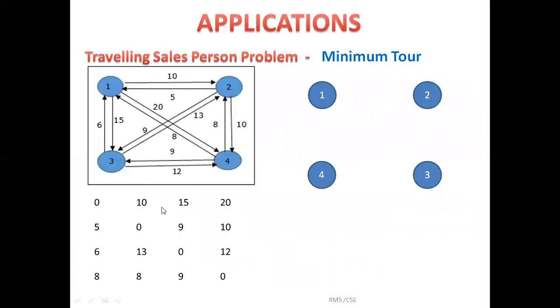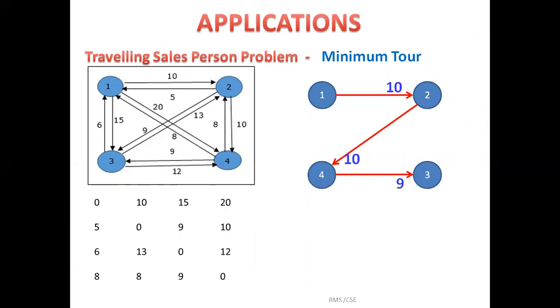Then by applying dynamic programming to the TSP problem, we found that starting from city 1, the salesperson first has to visit city 2 by covering a distance of 10. Now from 2 he has to decide whether to reach 3 or 4. Here we reach 4. Then from 4 he goes to city 3. He has covered all the cities.